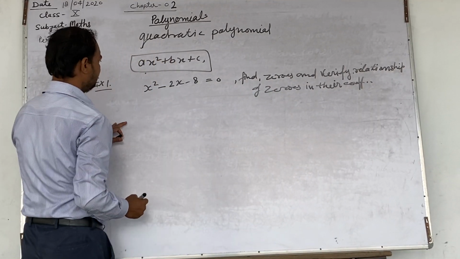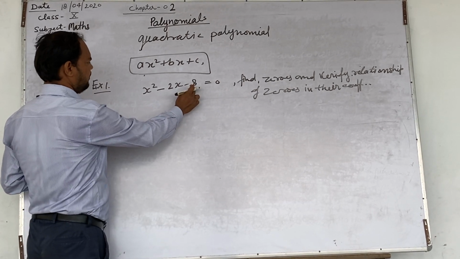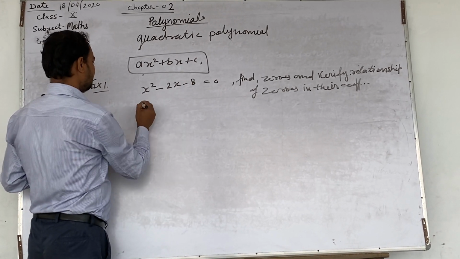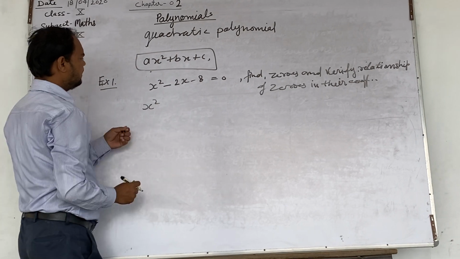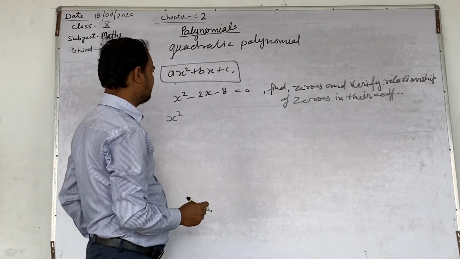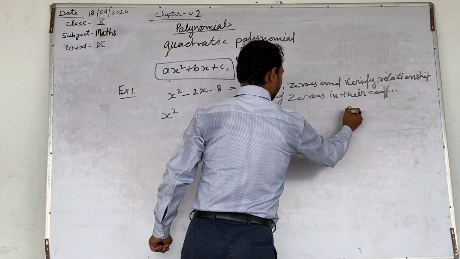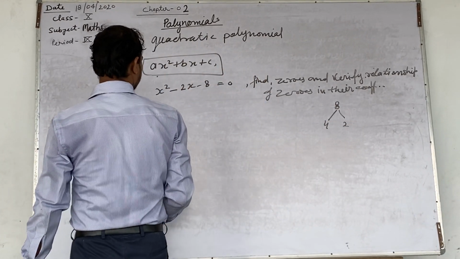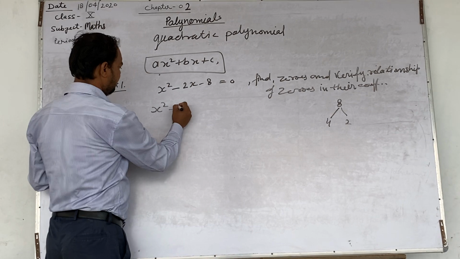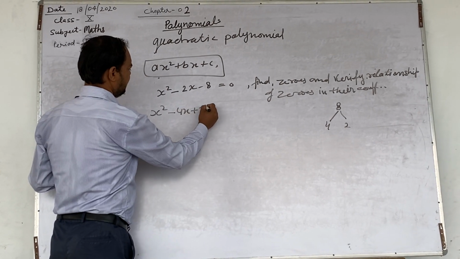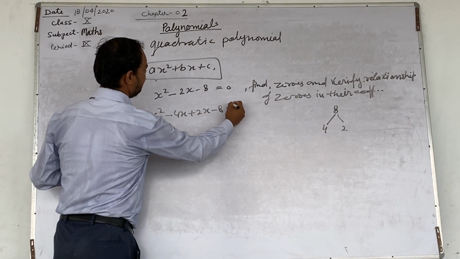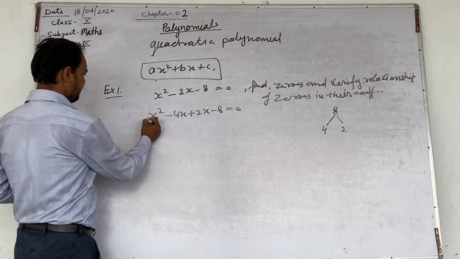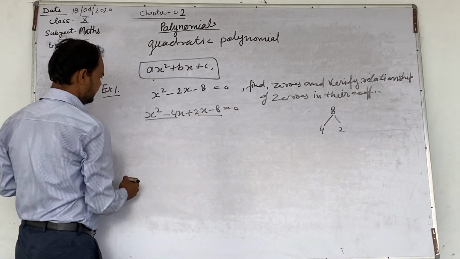Now let us solve it. 8 is minus, so we will factorize 8 as we did in class 8, class 9 also. 8 can be factorized into two factors, 4 and 2. This can be written as x square minus 4x plus 2x minus 8 equal to 0. Now take common in two terms.